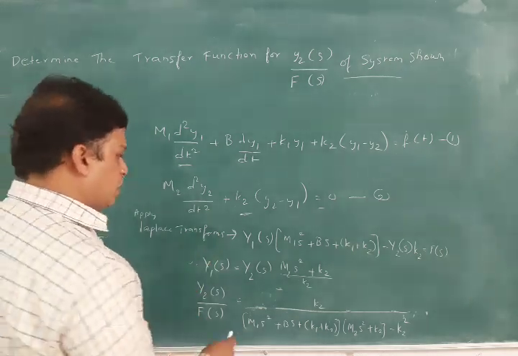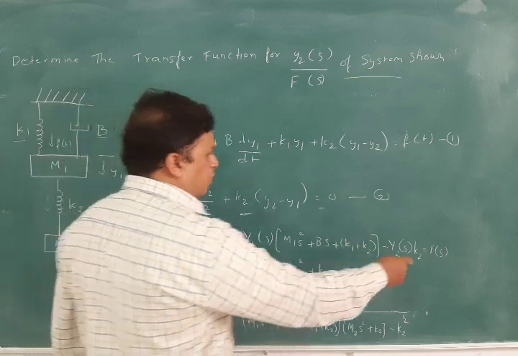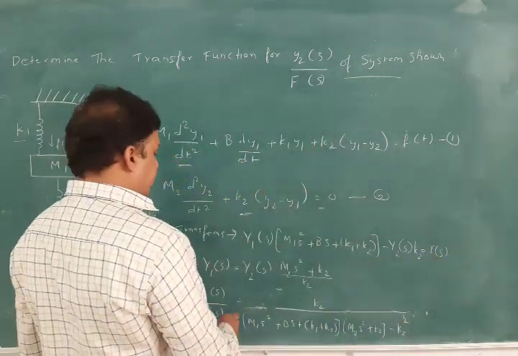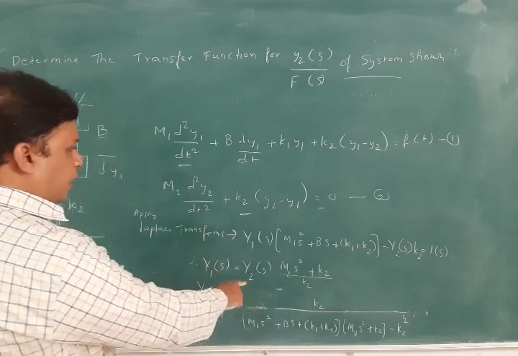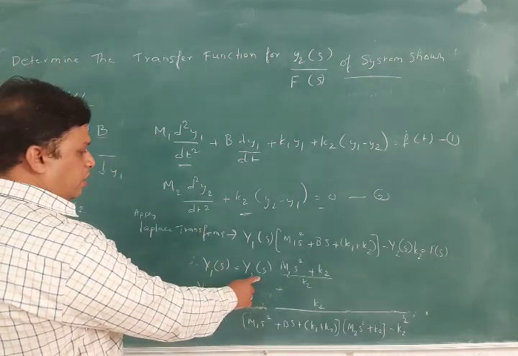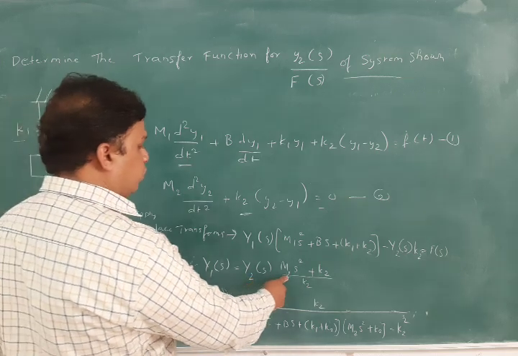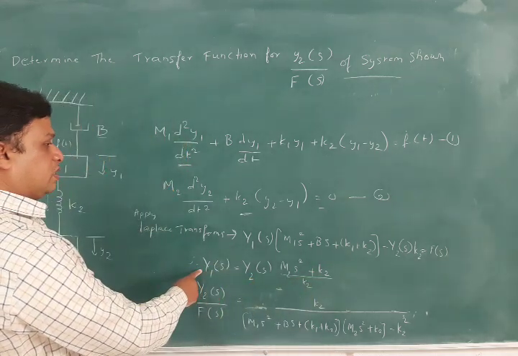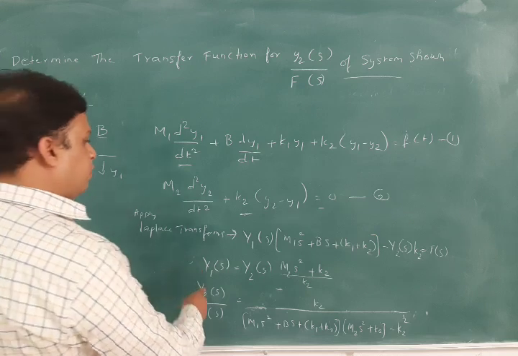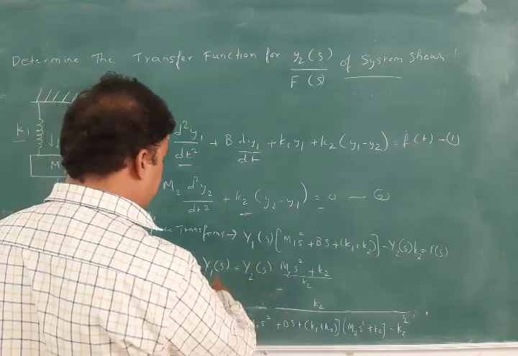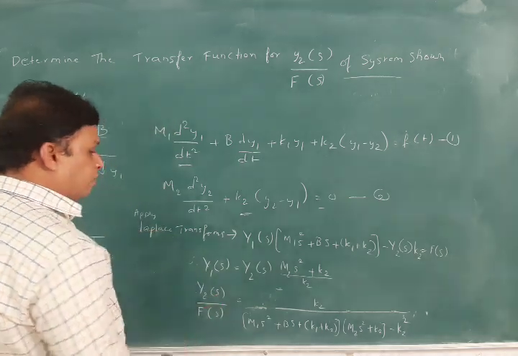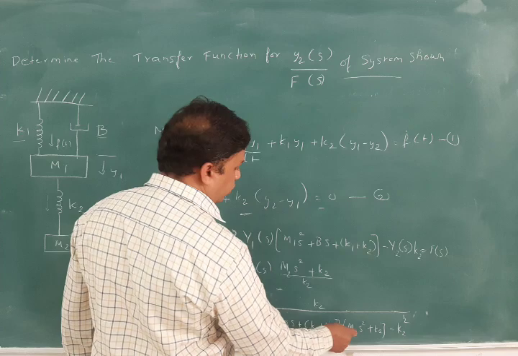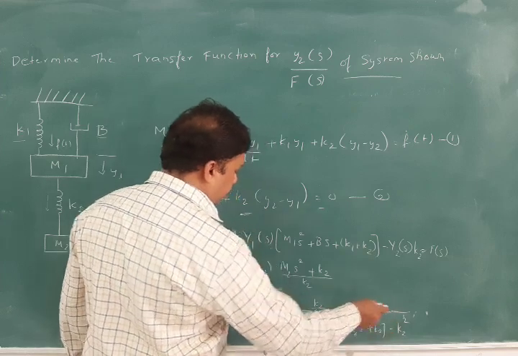Now from these two equations, we want Y2(s) by F(s). From this equation we have Y2(s) into m2 s square plus k2 by k2. Y1(s) we also know, so we can substitute these values here. Y2(s) by F(s) is equal to k2 by m1 s square plus bs plus k1 plus k2 into m2 s square plus k2 minus k2 square.